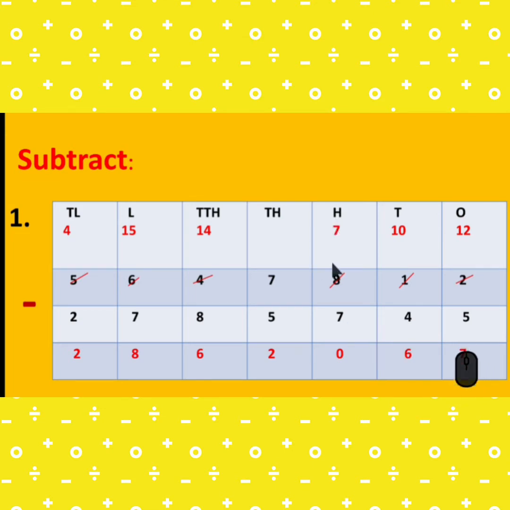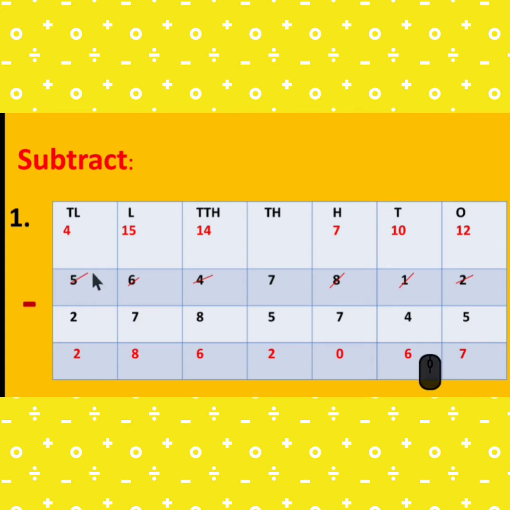Here is 7. 7 minus 7 is 0. 7 minus 5 is 2. Then 14. Here is 4. 4 minus 8 is not possible. So we take the borrow from the 6. So it becomes 14. 14 minus 8 is 6. Here 5 remains. Then 5 minus 7 is not possible.